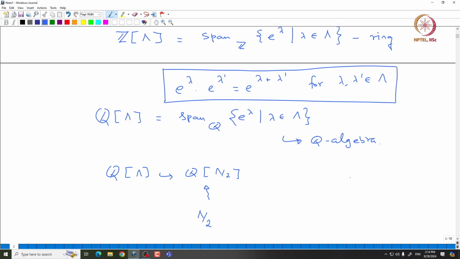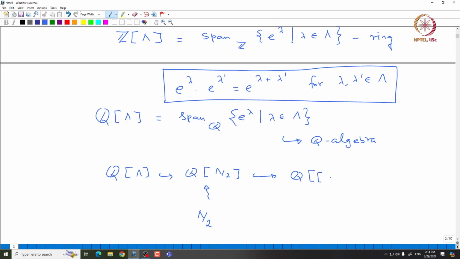So, if you remember in the denominator identity, we defined this e power rho times product 1 minus e power minus alpha. So, that is the term that will appear in the denominator in the Weyl character formula. So, we have to talk about inverting that kind of elements. Because of that, we need to move slightly further, and work in the formal power series algebra that is generated by e power lambda. Lambda comes from capital Lambda by 2.